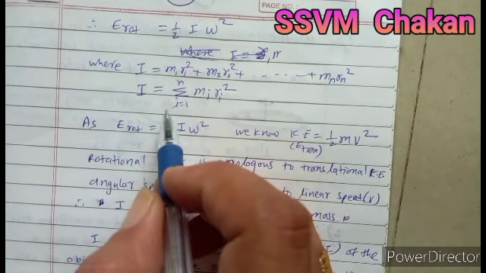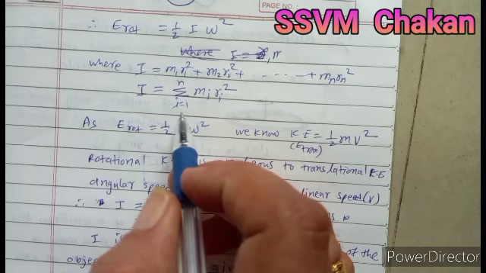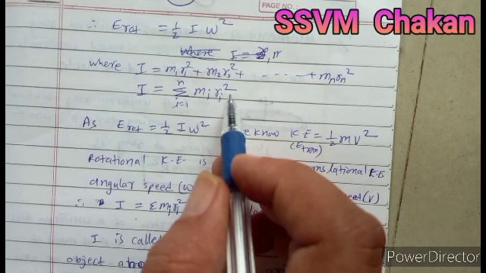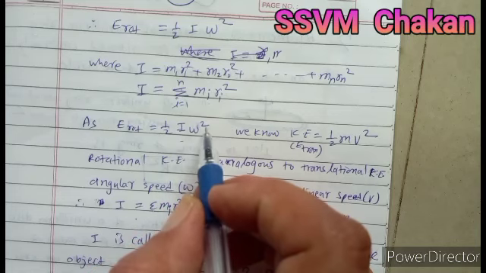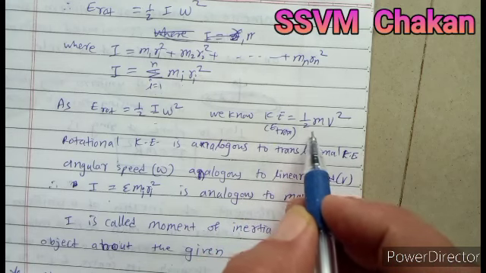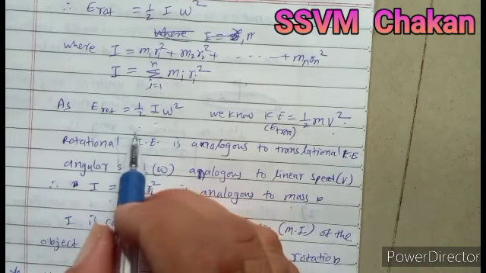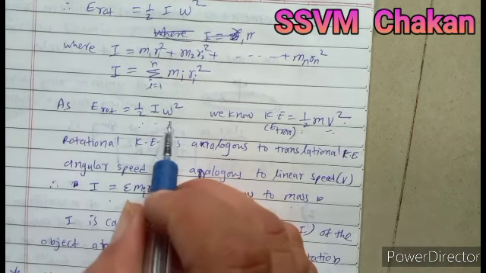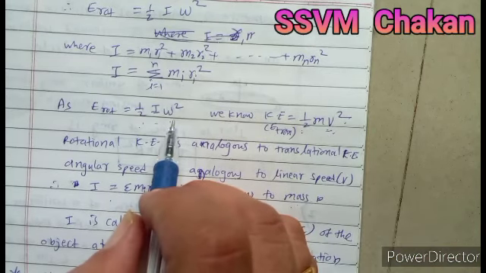It can be written in mathematical form as I is equal to summation, where i varies from 1 to n, m_i r_i square. So we get the equation for rotational kinetic energy, E rotational is 1/2 I omega square. We know the linear or translational kinetic energy is 1/2 m v square. We compare these two equations. Then it is found that 1/2 is common in both equations. v square is analogous to omega square, that is, linear speed is analogous to angular speed.